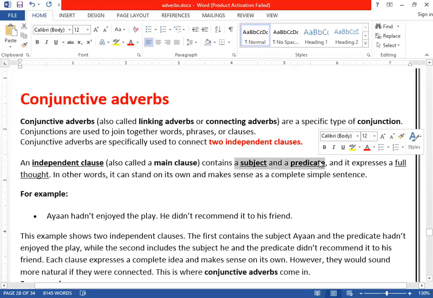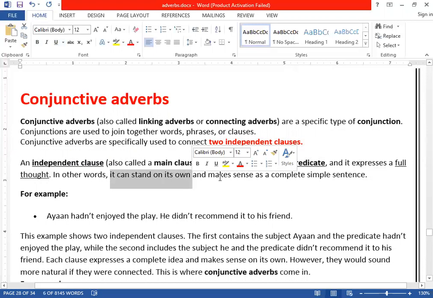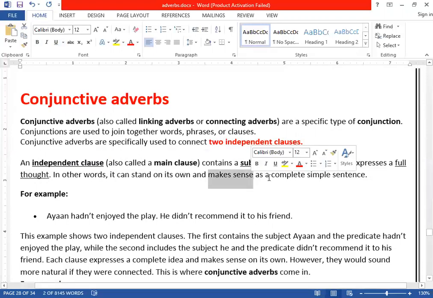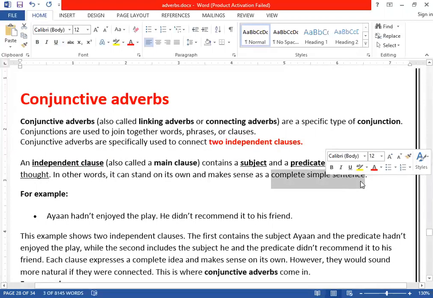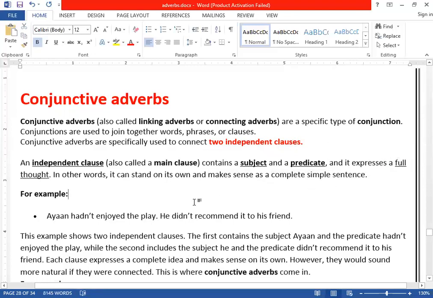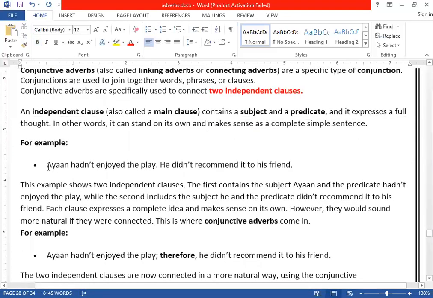Subject and predicate. And it expresses a full thought. Full thought means full meaning. In other words, it can stand alone on its own, and it can make what? A sense, a complete, clear, simple sentence. For example, let's take an example over here, then you can understand in a better way. Suppose what I have written here, the first one is one simple sentence, and then we have two, like the next one, there are two sentences, clear?